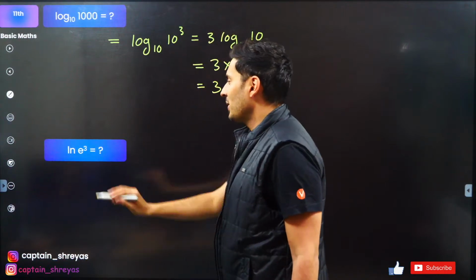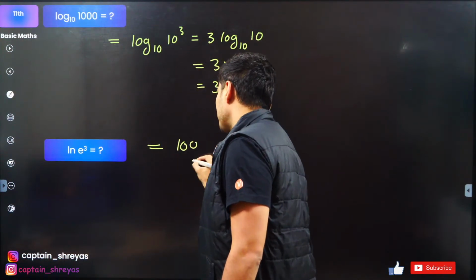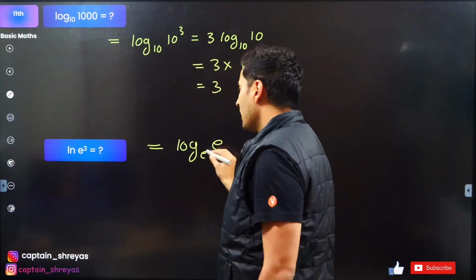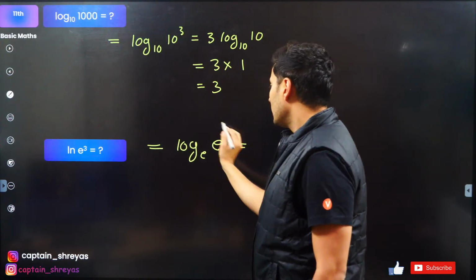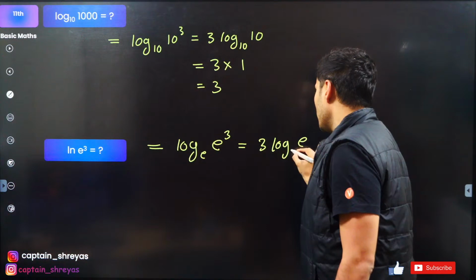Okay. Next number. ln e raised to 3. ln is nothing but log of that to the base e. This whole thing is raised to 3. That 3 will come outside. So this will become 3 log e to the base e.